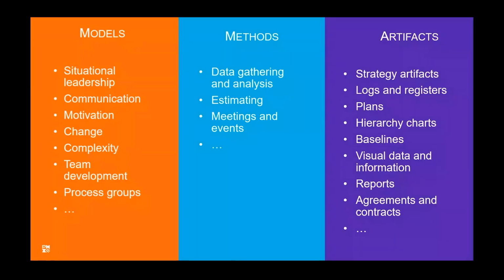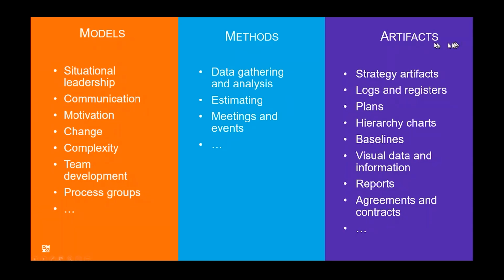Some examples, for instance, if I look at some of the models, maybe the situational leadership model, communication model, motivation, change, complexity, team development, the process groups, the methods themselves, maybe data gathering and analysis methods or techniques, estimating, how you might run meetings and events, like how do you do a retrospective or a lessons learned meeting?